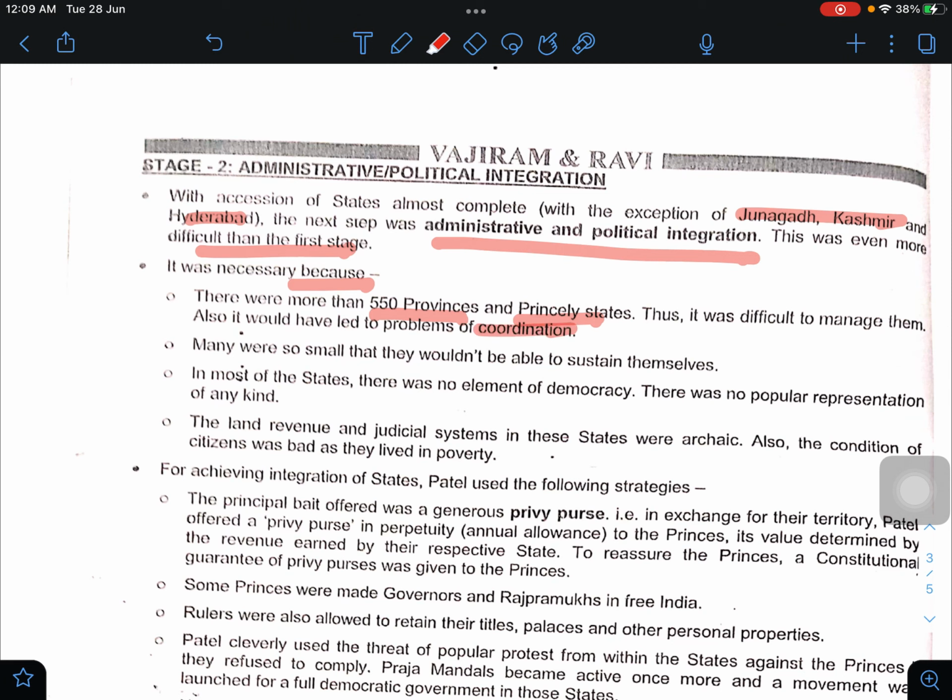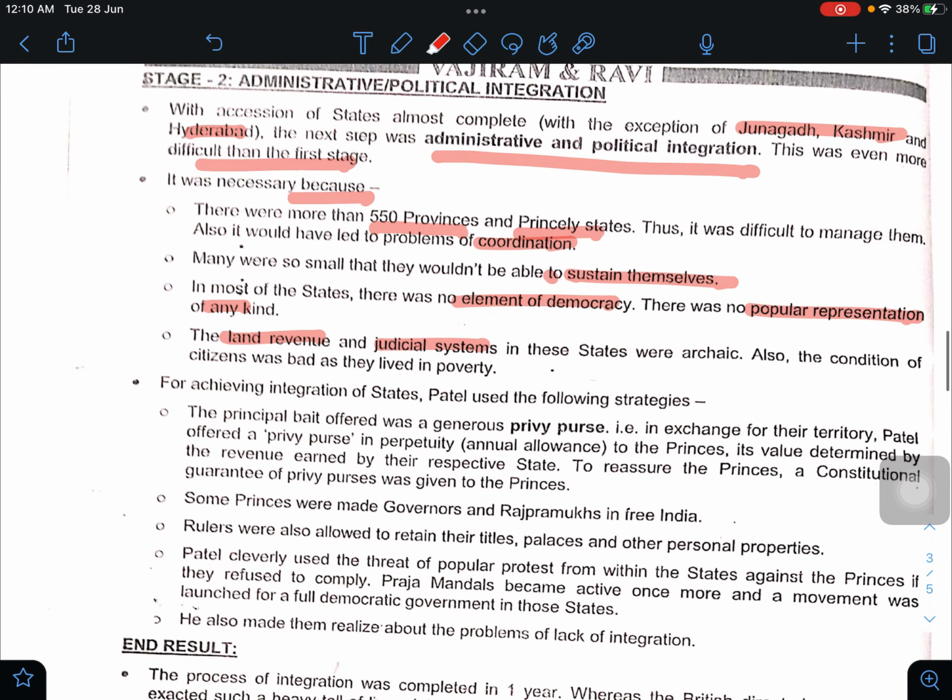Many were so small that they wouldn't be able to sustain themselves. In most of the states there was no element of democracy. There was no popular representation of any kind. The land revenue and the judicial system in these states were archaic. It is still archaic in some places. Believe me, people don't know how a modern land revenue system or a modern judicial system looks like. What can they expect from the judiciary? They are just living as if this is their final state. Also, the condition of the citizens was bad as they lived in poverty.